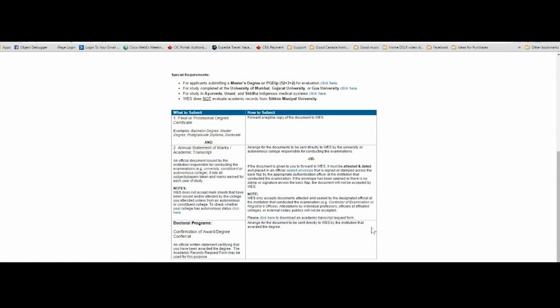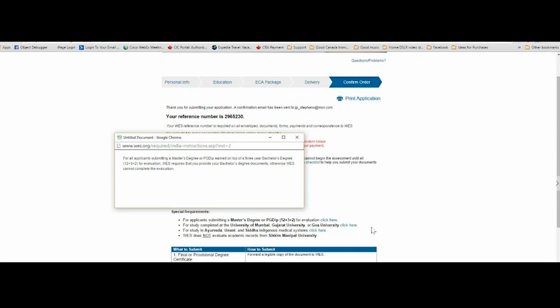And you may want to go through these requirements and click on each of those sections to find out what they really represent. And I can provide you in the next screenshots what they really represent. Here, for applicants submitting a master's degree or PG diploma, you must also provide the bachelor's degree documents. Otherwise, WES will not be in a position to evaluate.